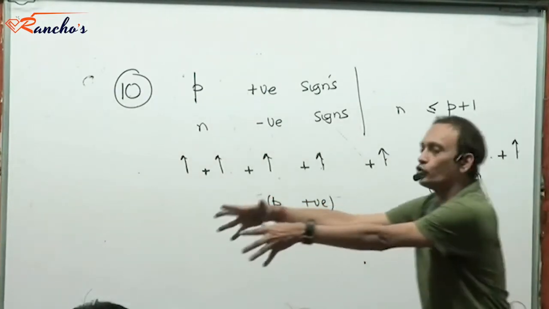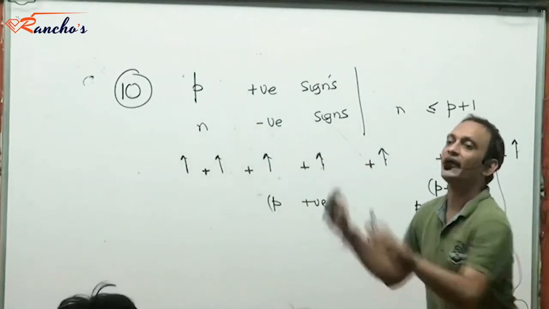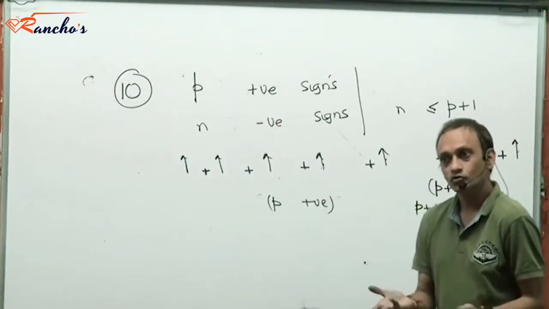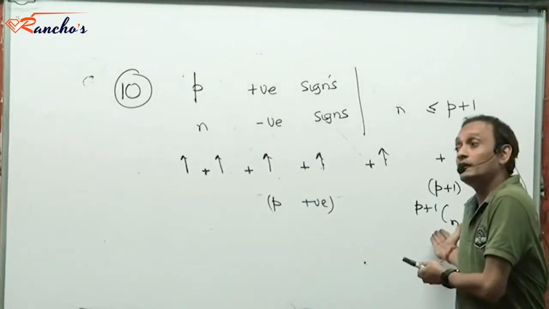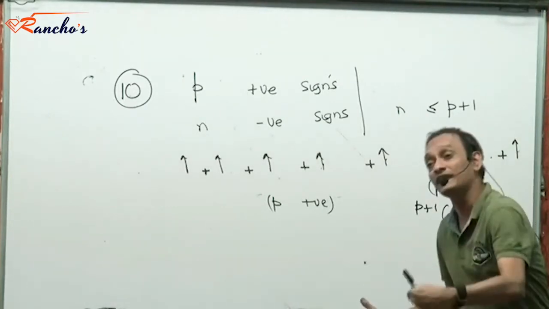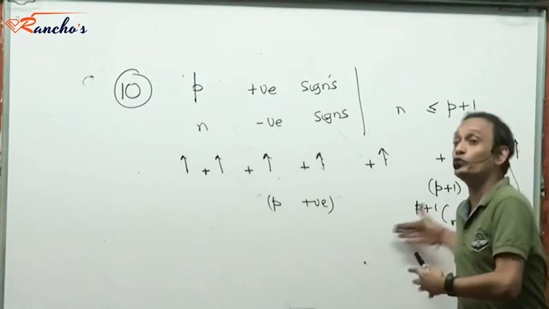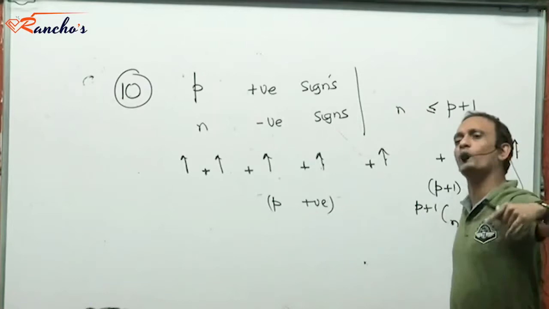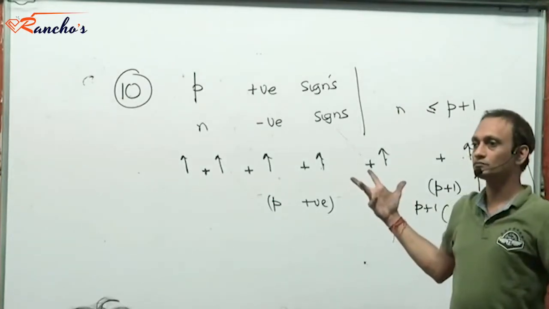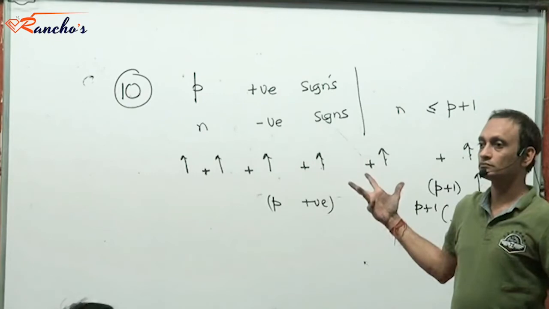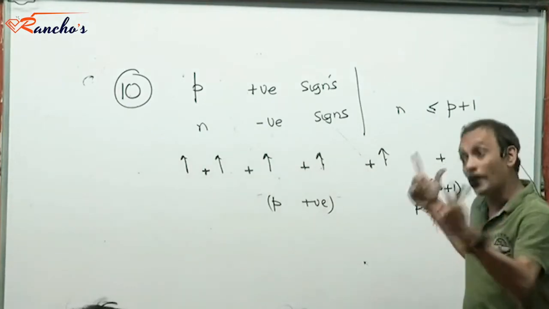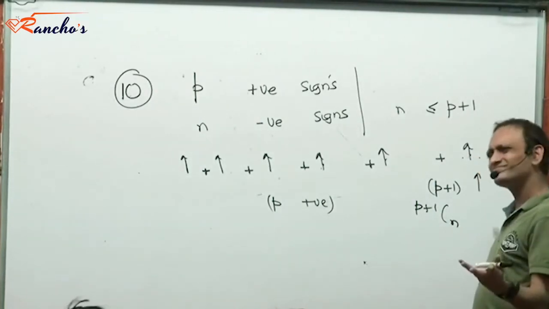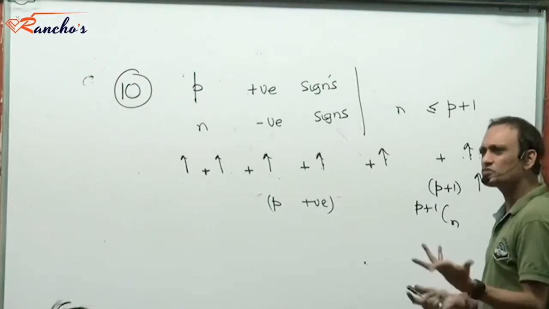Now I go to my bag, I pick out the negative signs, and then there is only one way I can place the negative signs, isn't it? So this is my selection of the locations where the negative signs will get accommodated, which I can do in P plus 1 Cn ways, and then I just dump the negative signs in these places, which is only one way. So this into 1. If instead of negative signs we had something which was not identical, then after selecting, you do an N factorial, which is what it is going to be.